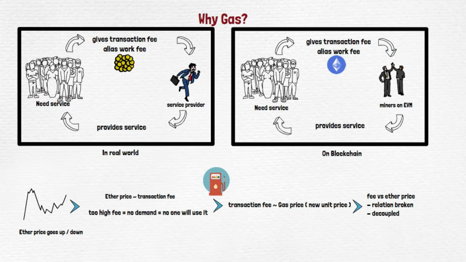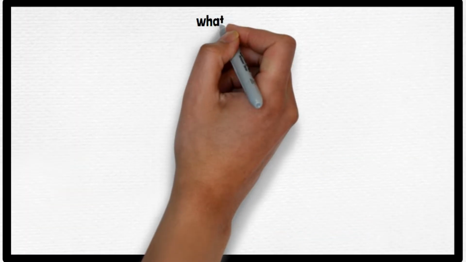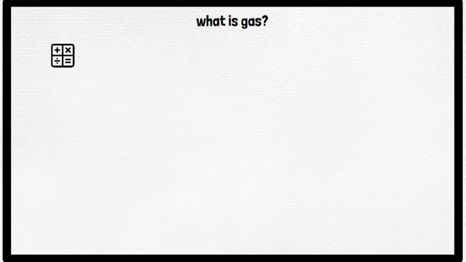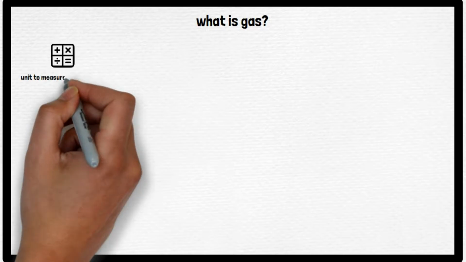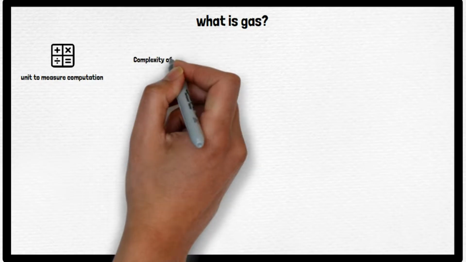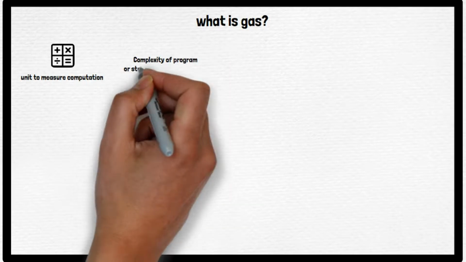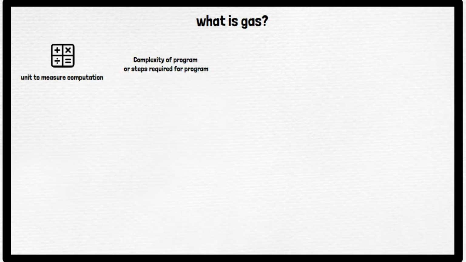Now let's move on to the next topic and see what is gas. To do any computation or to do any work, there is some unit, right? For example, if you are from a development background, this example is going to be very suitable. But if you are from a different background, let's say non programming, then how will you compute how much work you have done? It's basically like if you are building one block of a house, two blocks of a house, three blocks of a house. So for every work there are some units, right? If you are consuming fuel for something, there would be units like 1 liter, 2 liters, 3 liters.